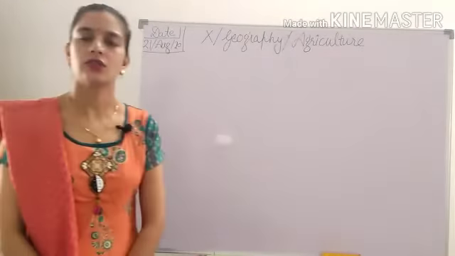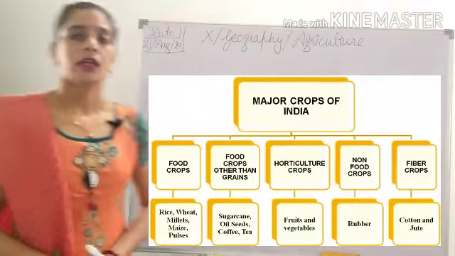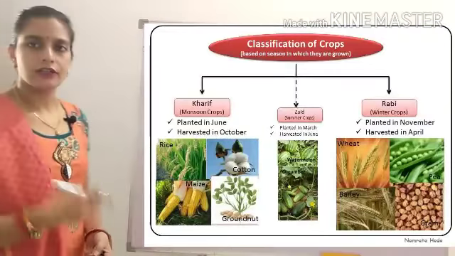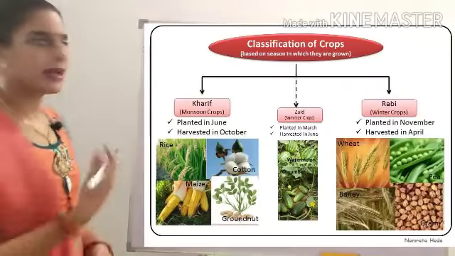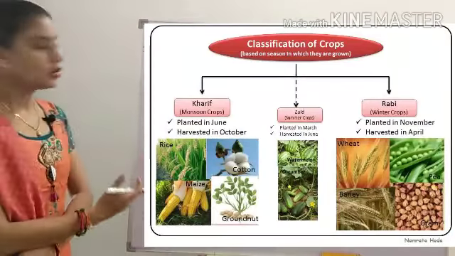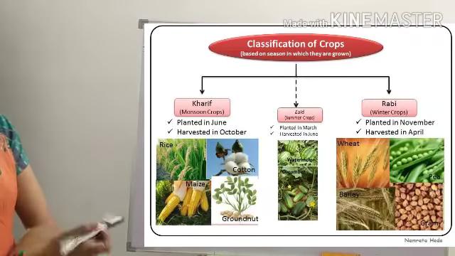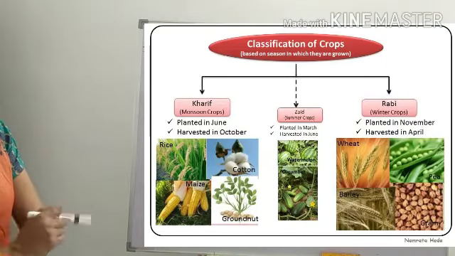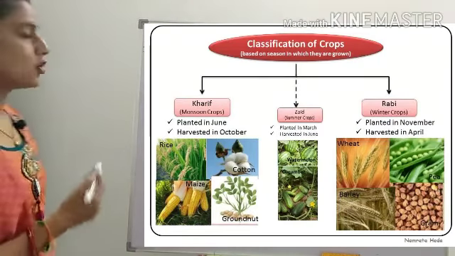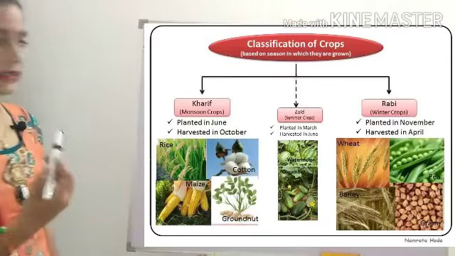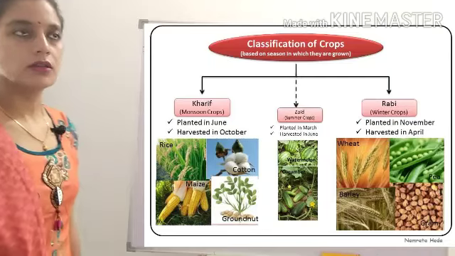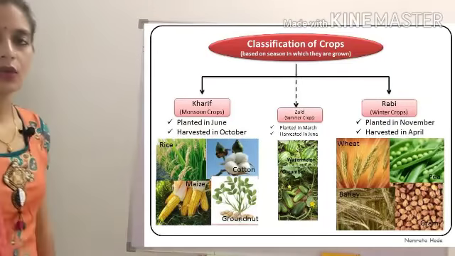We are covering agriculture. In the last lecture we covered the types of farming. In today's lecture we will do the cropping pattern and different crops. In the cropping pattern, as you can see in the flow chart, here we have the classification of the crops. In this classification we have the Kharif crop, Zaid, and then the Rabi crop. The Kharif crop is basically a monsoon crop, the Zaid crop is known as a summer crop, and the Rabi crop is known as a winter crop.